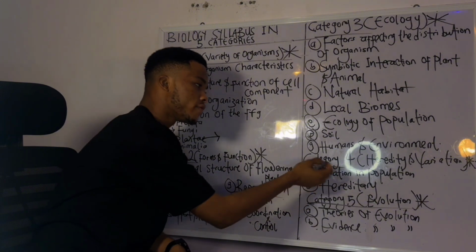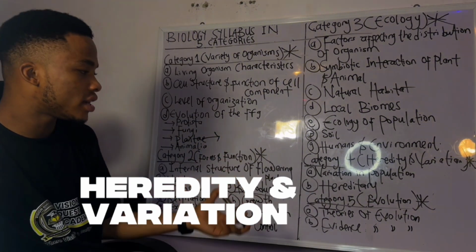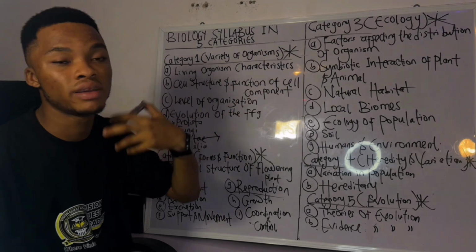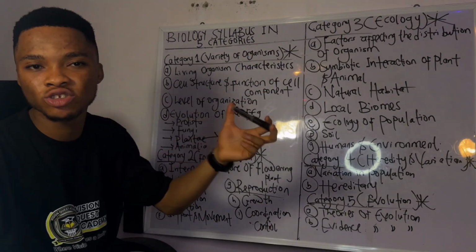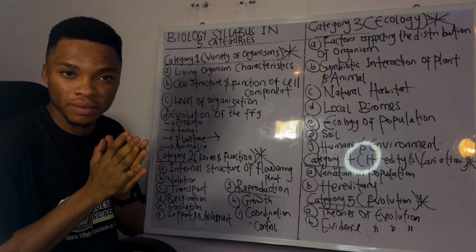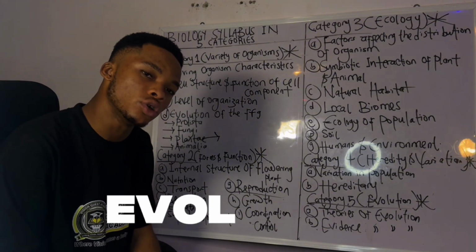Now, for category 4, heredity and variation, under, should I say, genetics. This is the study of heredity and variation. Yeah, all this Mendel's law, you must know, it's very important. So, breeding, complete dominance, all this, trust me, I'm going to make standard or comprehensive videos for them. And the last category is evolution, organic evolution.